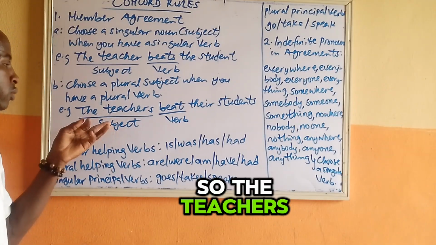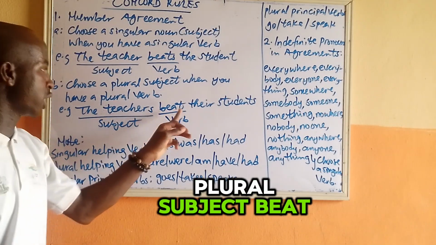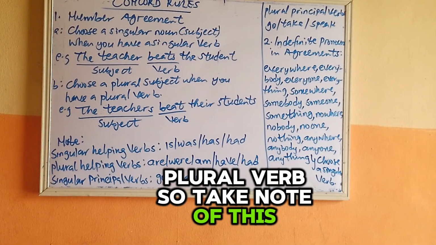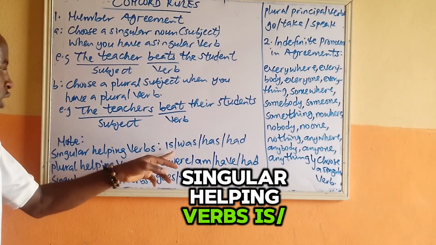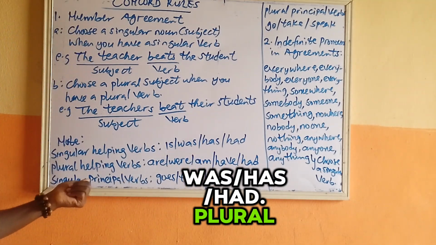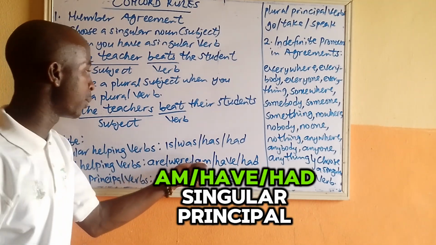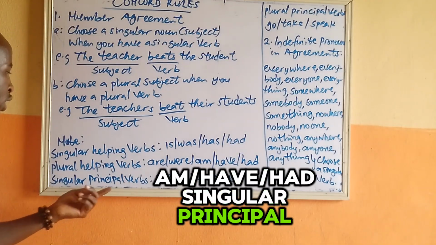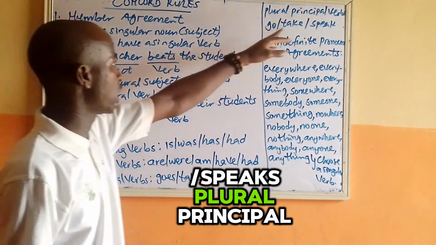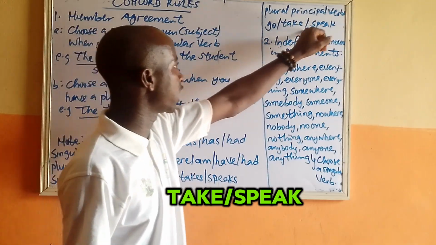So the teachers, plural subject, beat, no s, plural verb. So take note of this. Singular helping verbs are is, was, has, had. Plural helping verbs are are, were, am, have, had. Singular principal or lexical verbs are goes, takes, speaks. Plural principal verbs are go, take, speak.